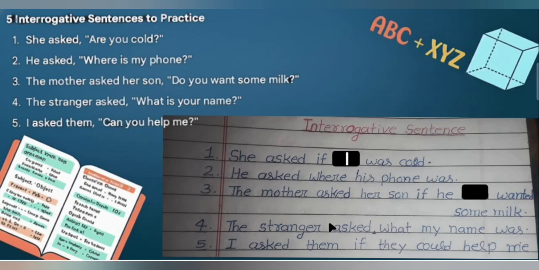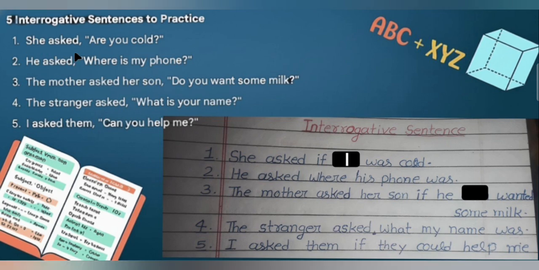Okay, so let's start with first sentence. She asked, are you cold? This sentence starts from helping verb. So we need to use if or whether to eliminate these inverted commas. Then the indirect sentence will be, she asked if I was cold.